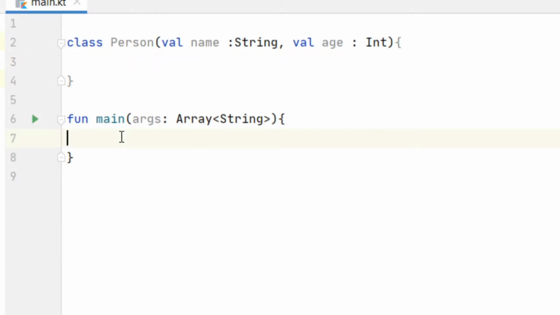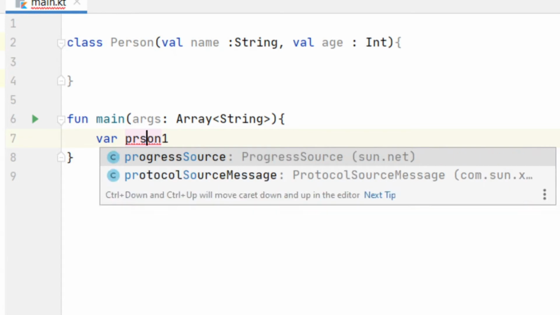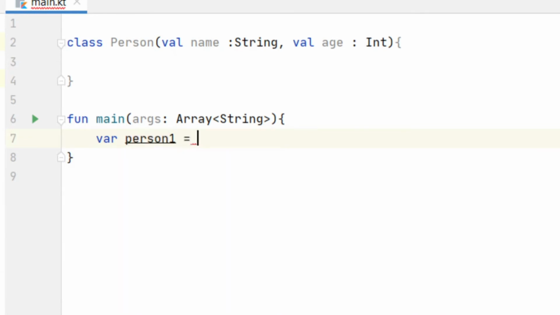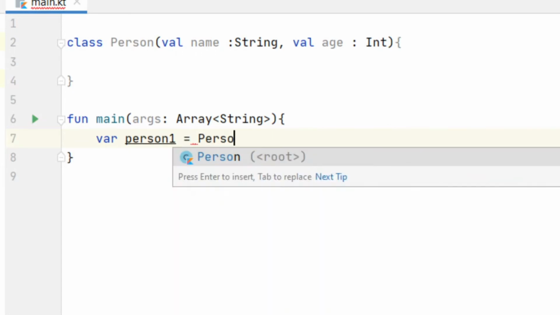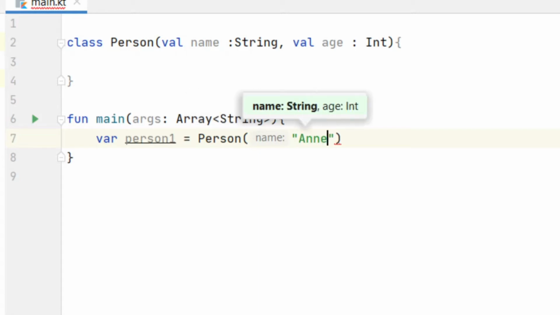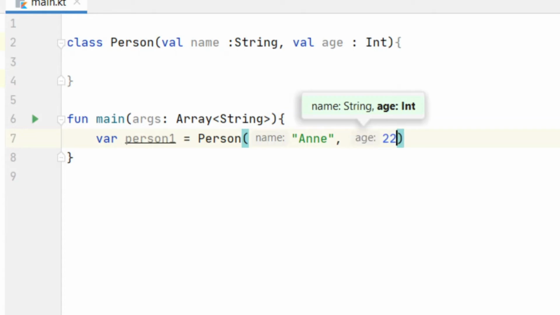To create a person, here in the main function we will create an object from the class Person. We will say var person1 equal to Person, and then we will add its name and age, name and age 22.